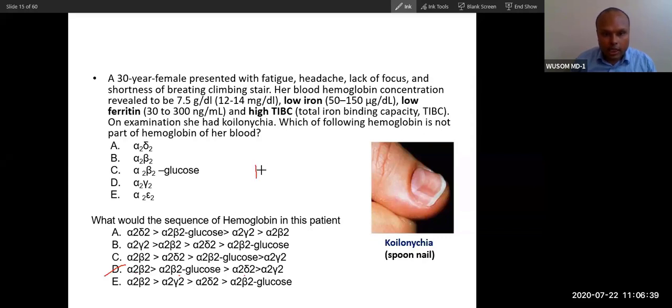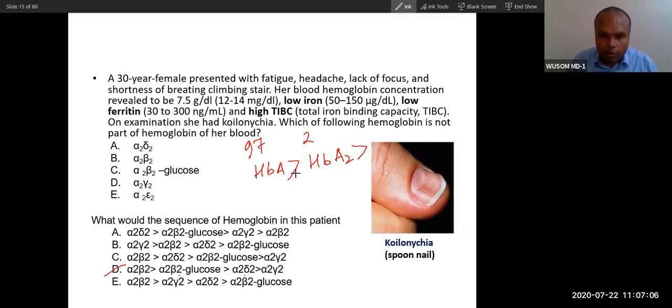So HbA will be highest, then HbA2, because 97% and 2%. There will be an increase in gamma here, but even if gamma is increased in such cases, the sequence will be the same.